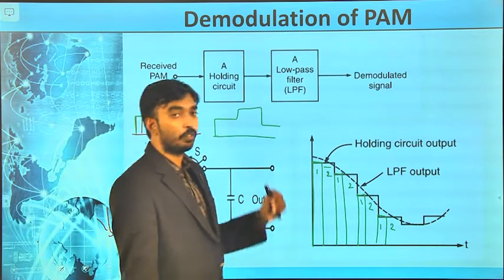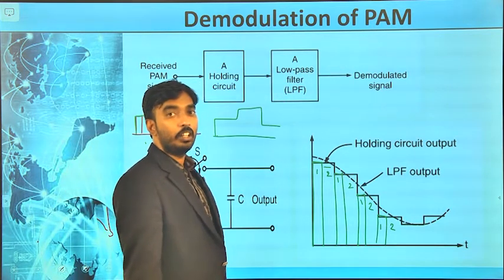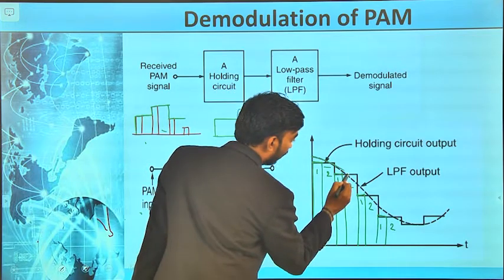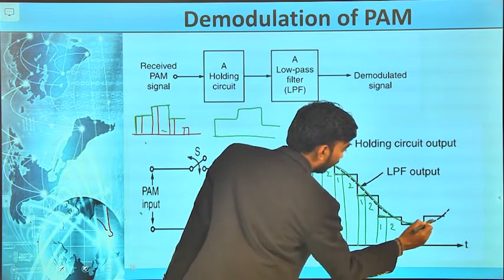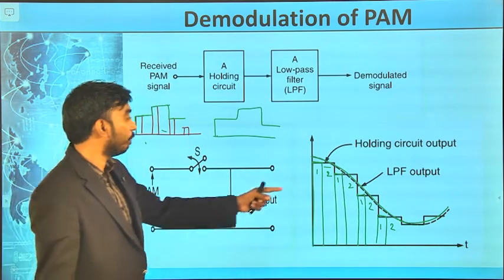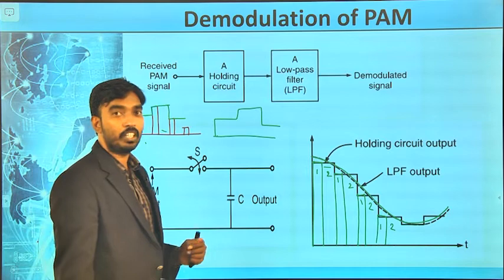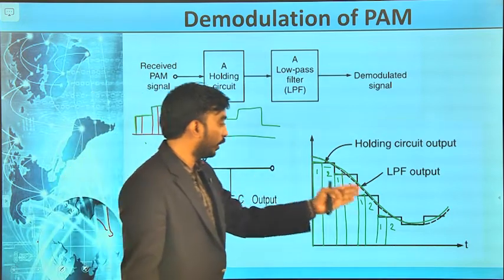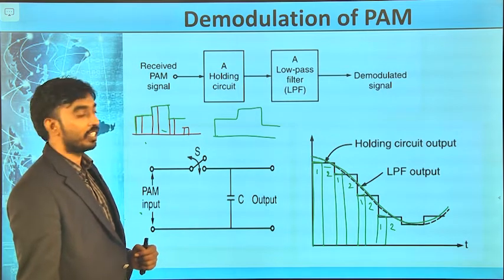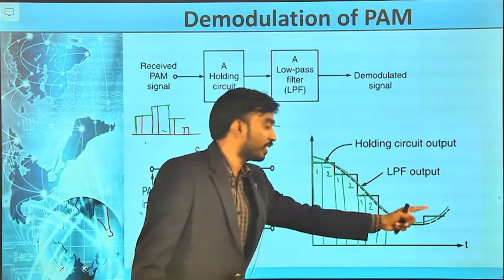By using a simple low pass filter or peak envelope detector, I am going to achieve the demodulated signal. Using a simple low pass filter or a peak envelope detector, I am going to achieve the original message signal. Now, this is the original message signal.